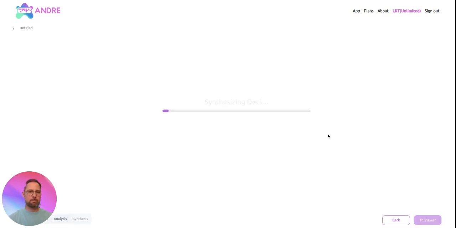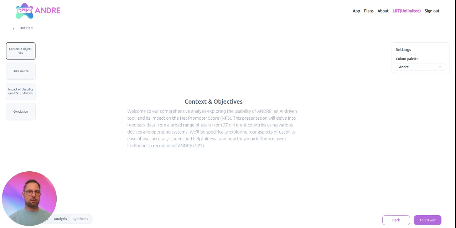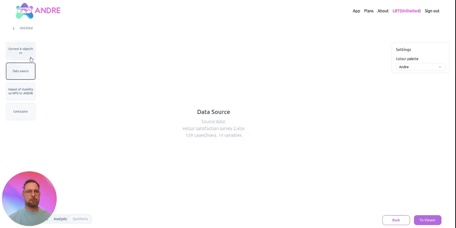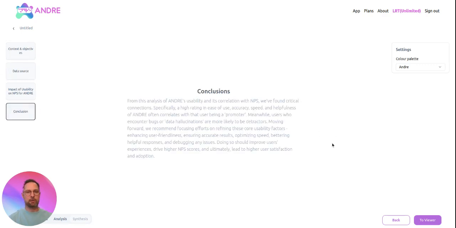Here, Andre is going to create a synthesis of the presentation. And because we have just one data story and that data story was already summarized, the overall deck summary is going to be extremely similar. In addition, it's going to create an introduction slide with the context and objectives. It's going to create a slide that highlights the data source, and it's going to create an overall slide deck conclusion.